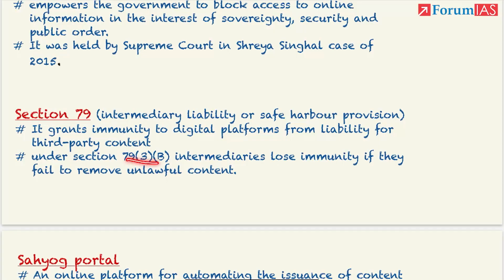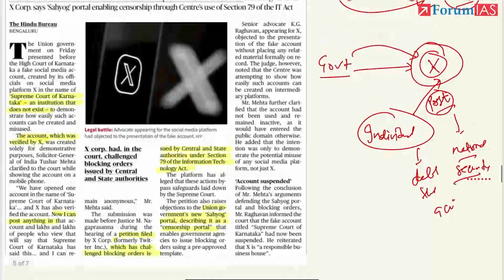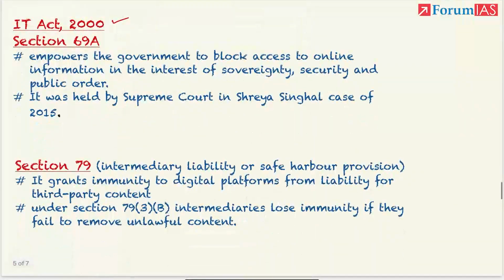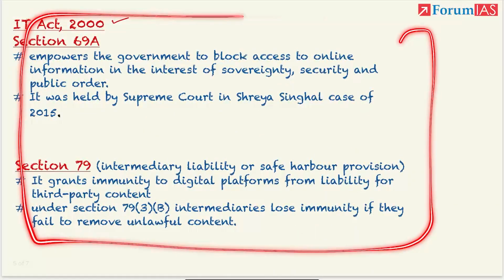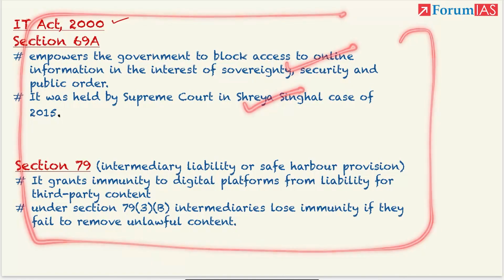Under section 79(3)(b), intermediaries will lose the immunity if they fail to remove the unlawful content. ठीक है, you are not responsible कि तुम्हारे प्लेटफॉर्म पे क्या कंटेंट आ रहा है. But if the government asks you to remove this content because it is inciting violence or it is against national security, then you have to remove it. So the provisions are very much clear on this. The government has the authority, held by the Supreme Court also.